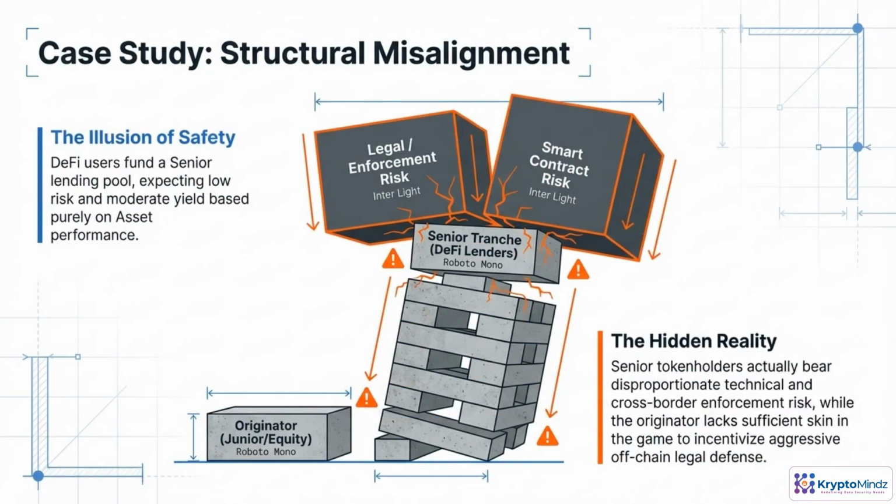Imagine you're a DeFi lender buying senior safe exposure to a pool of real-world loans. You think your risk is mostly about borrowers paying on time. In practice, you're often sitting directly under the heaviest blocks: legal enforcement risk across jurisdictions, and smart contract or oracle risk. At the same time, the originator's junior piece is tiny, so they don't lose much if things break. That misalignment between who controls what and who takes the hit is where many early RWA deals quietly went wrong.